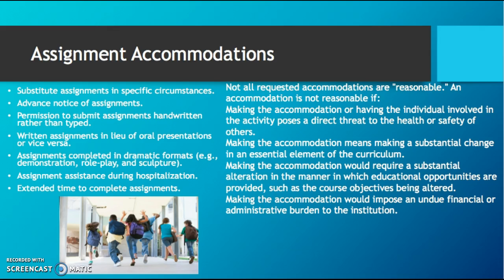Some assignment accommodations that can be done in the classroom are substitution assignments in specific circumstances, advance notice of assignments. This allows the students to have extra time to work on it and have an idea of what they're going to work on in case they do need the extra time. Permission to submit assignments handwritten other than typed, written assignments in lieu of oral presentations or vice versa, assignments completed in dramatic formats, for example, demonstration, role play, and sculptures, assignment assistance during hospitalization, extended time to complete the assignments.